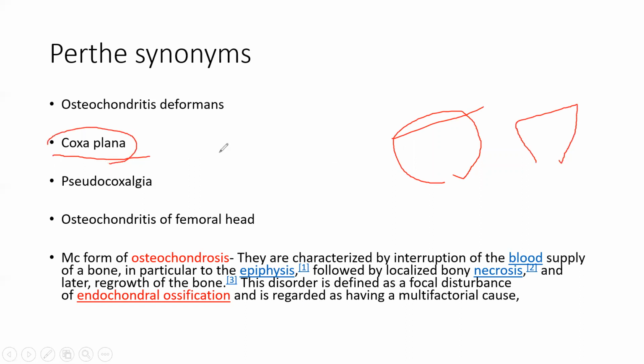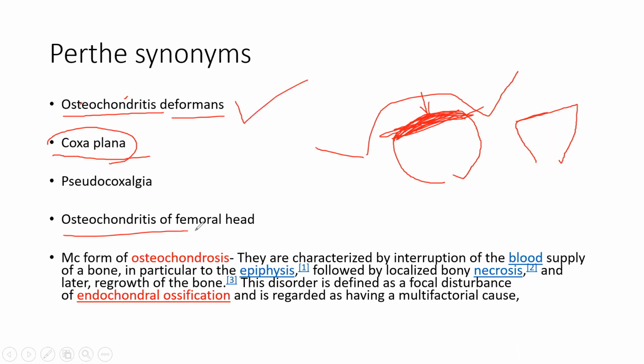The second name is osteochondritis deformans. Osteo means bone, chondrum means cartilage. So this osteochondral fragment gets deformed because of the pressure from the acetabulum; it becomes weak. AVN happens here, that portion dies, and as soon as axial pressure is applied, it gets deformed and plane. So it is also called osteochondritis deformans, or osteochondritis of the femoral head.